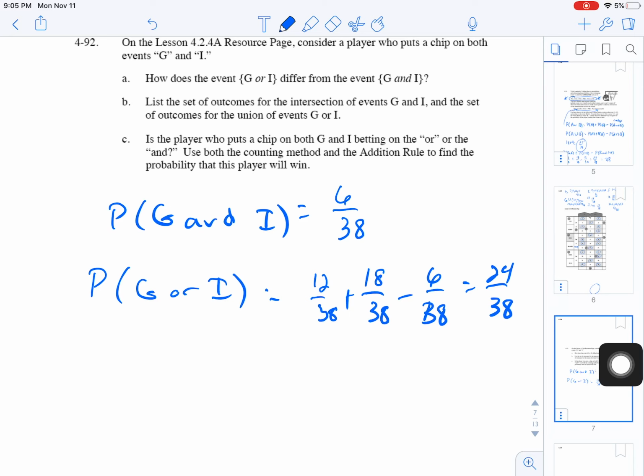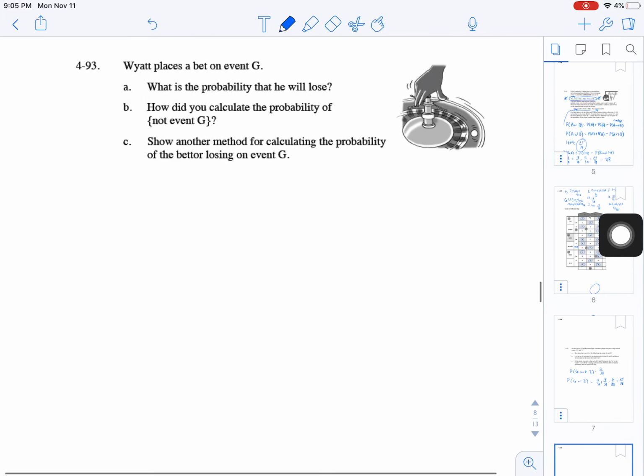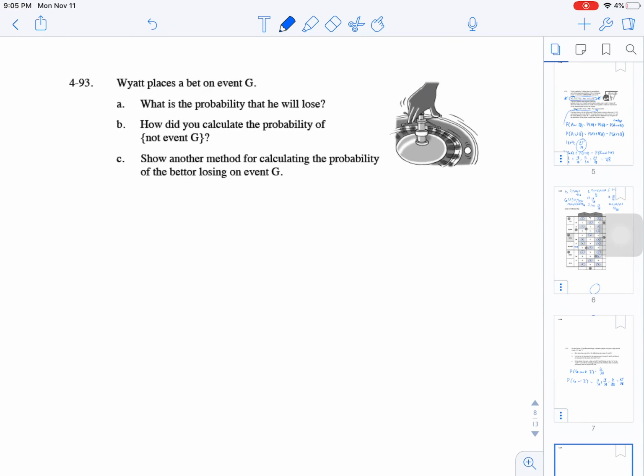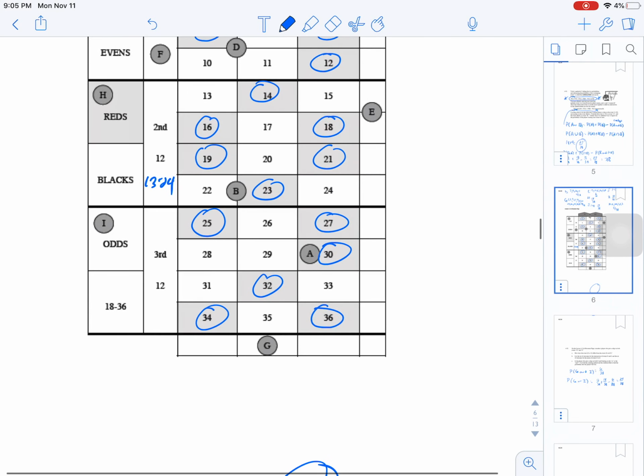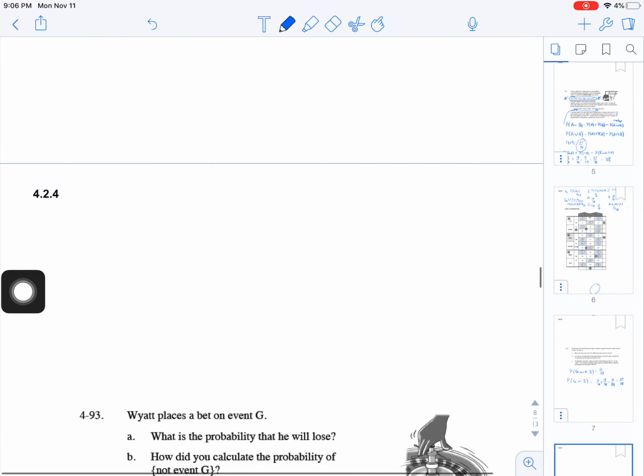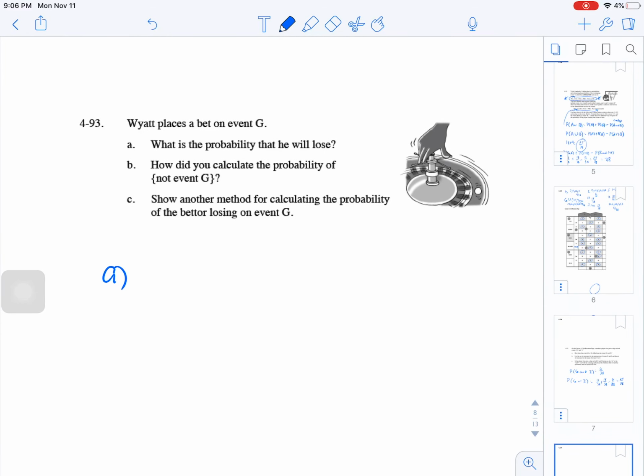Okay, if you put up both, and you're on G and I, and you're betting the or, right, we did here. If you're betting the and, it's going to be there. All right, so now going through, we put it on G. Okay, what's the probability that he's going to lose? So if he puts it on G, right, we're saying here. Okay, so there's 12 ways that he's going to win. Which means if there's 12 ways he's going to win, there are 26 ways that he's going to lose. There's a 26 out of 38 chance that he's going to lose.